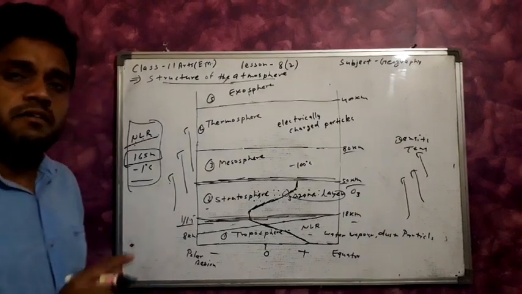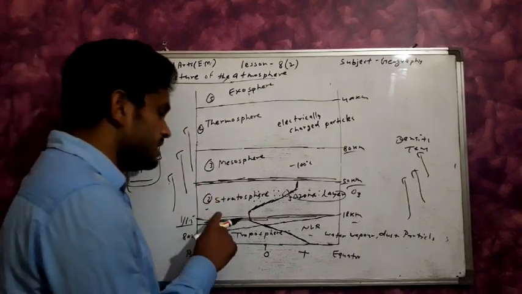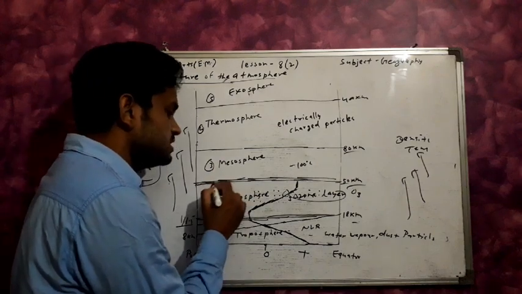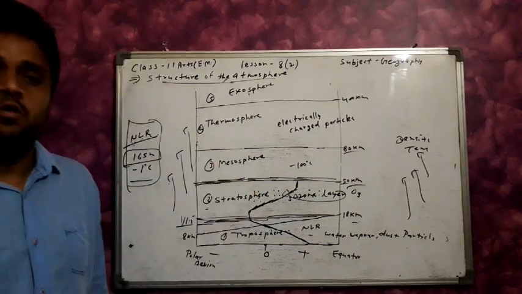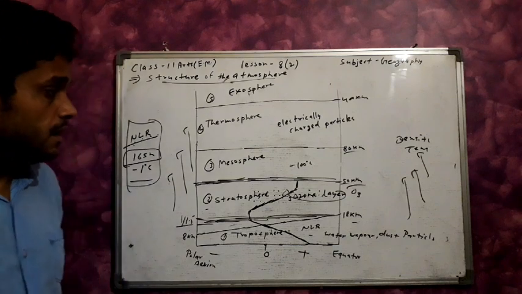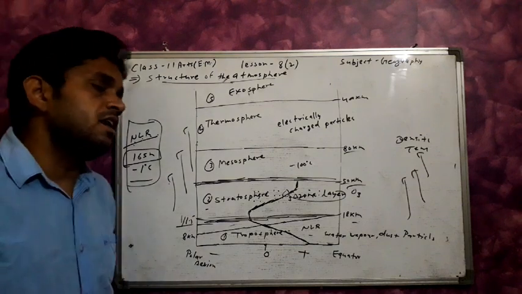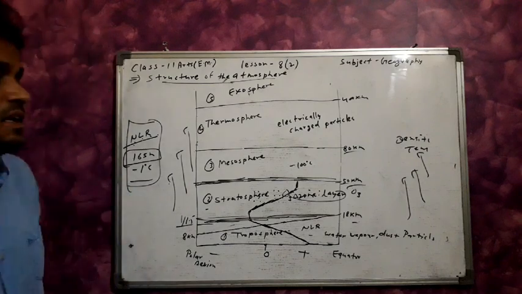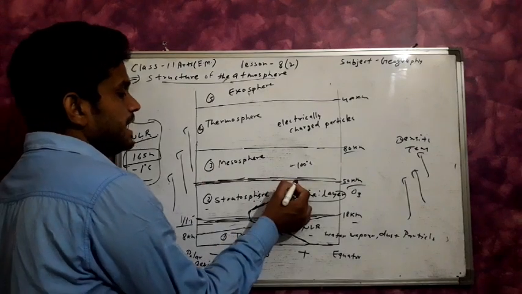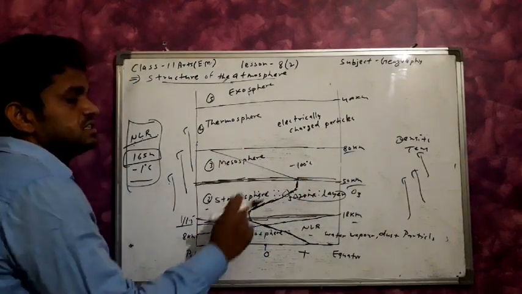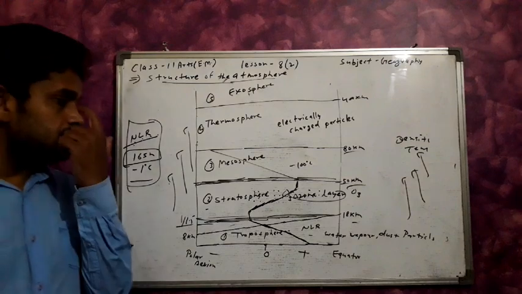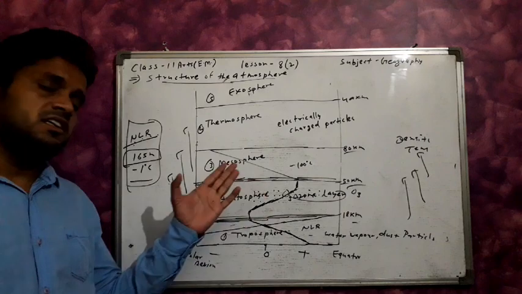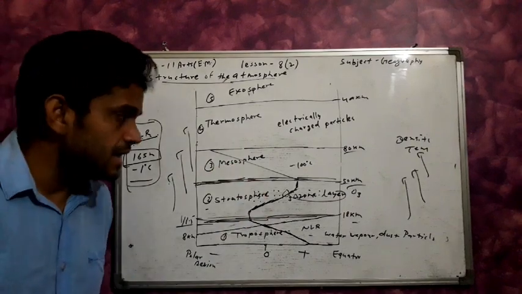The boundary with the stratosphere is known as the stratopause. The characteristic of the mesosphere is that the temperature decreases rapidly, to approximately minus 100 degrees Celsius. Clear?